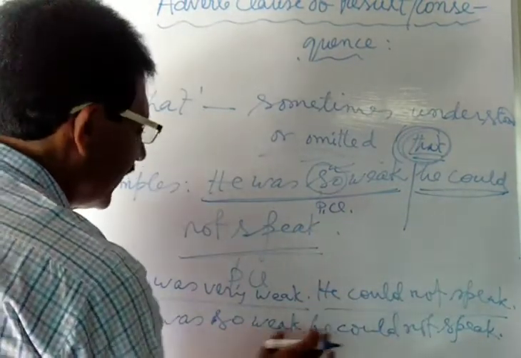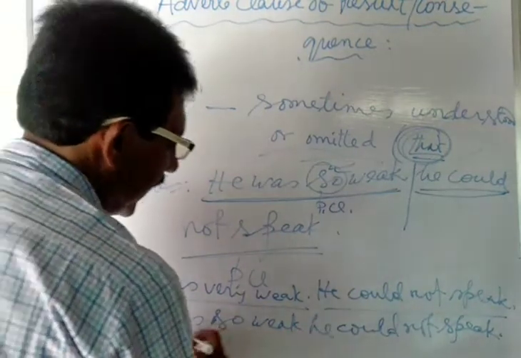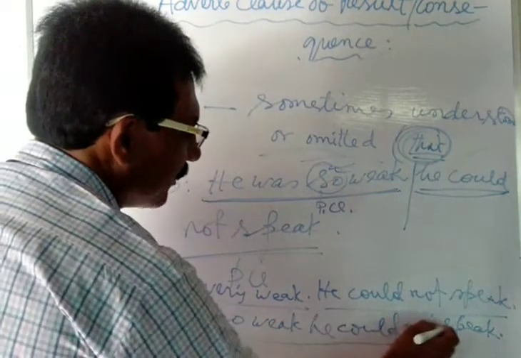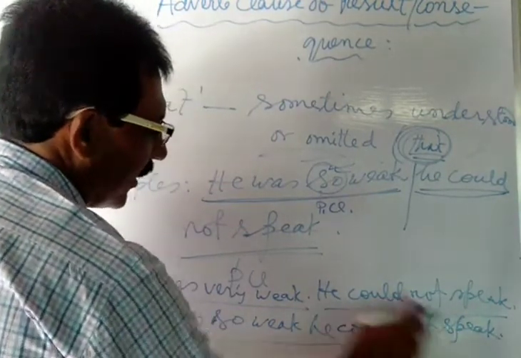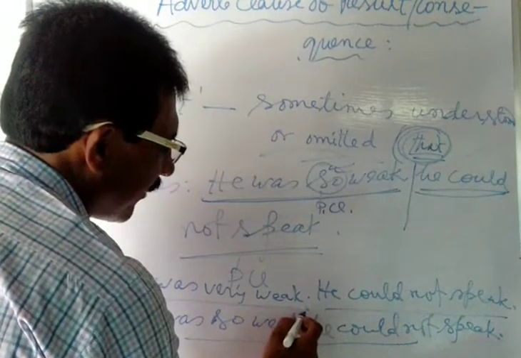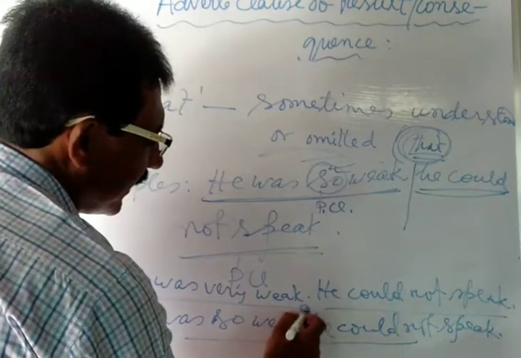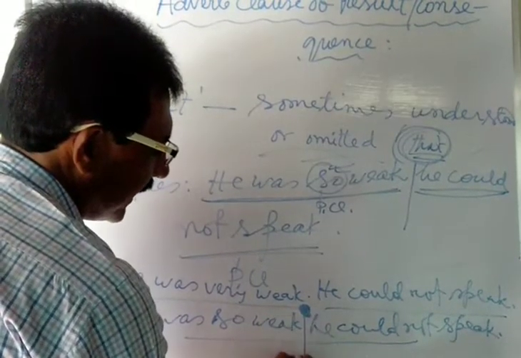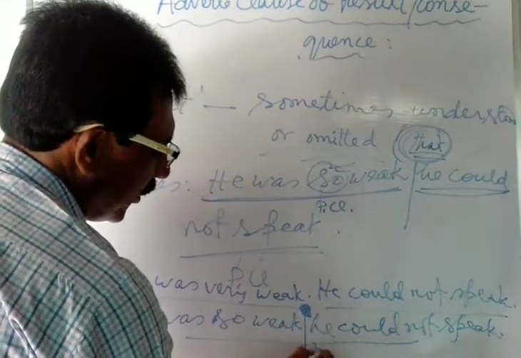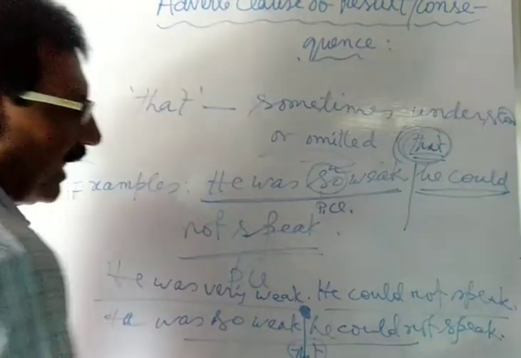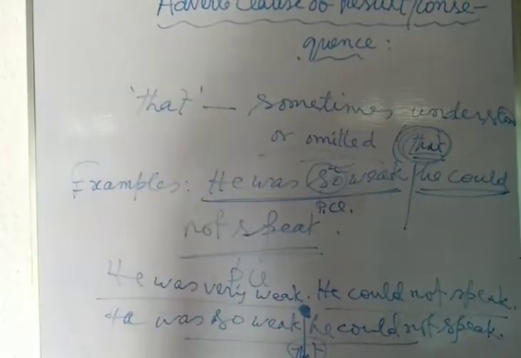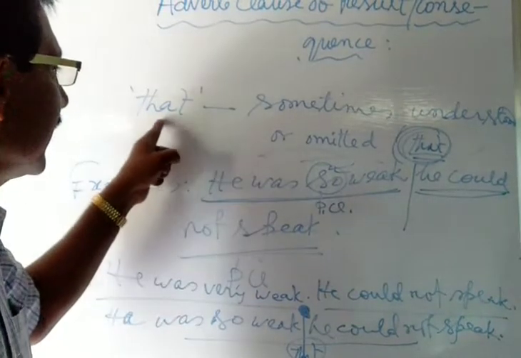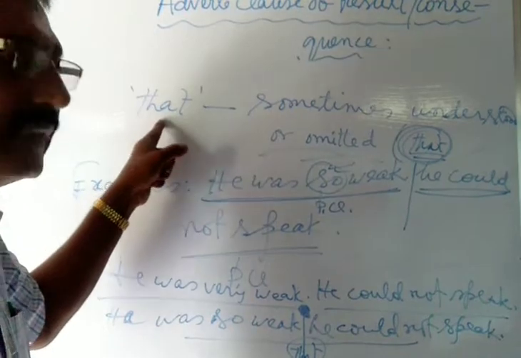He was so weak, he could not speak. This sentence will be correct. Here, he could not speak, this is used as the subordinating clause. Because here that is the subordinating conjunction which is not used. That is, it is understood. That is understood here. So, in this respect, I will boldly say, sir, in this way, you can use the subordinating clause without using the subordinating conjunction that.